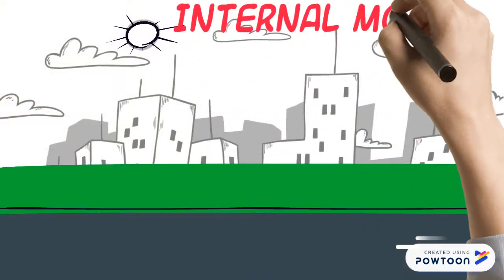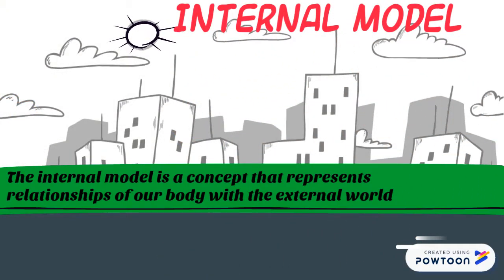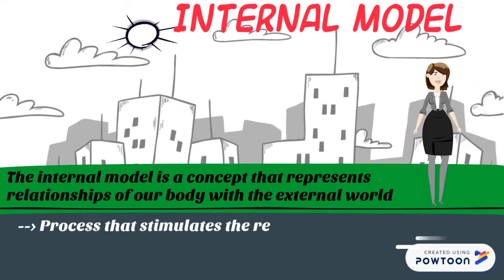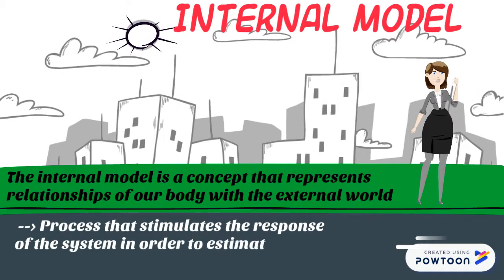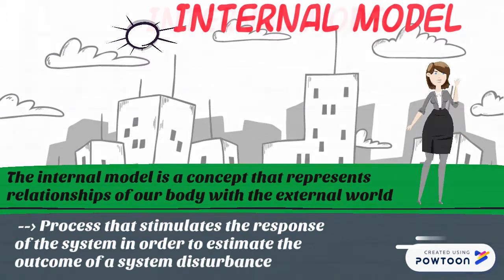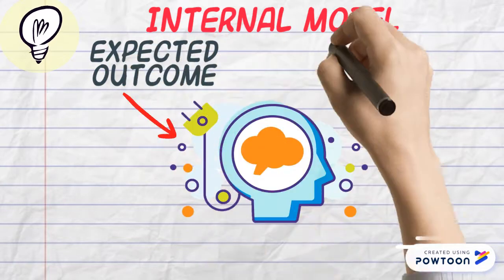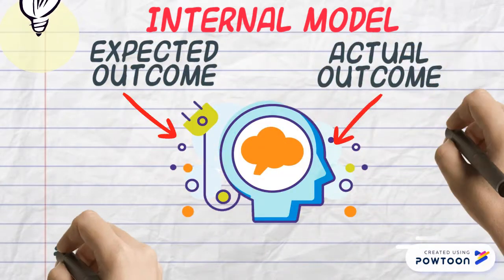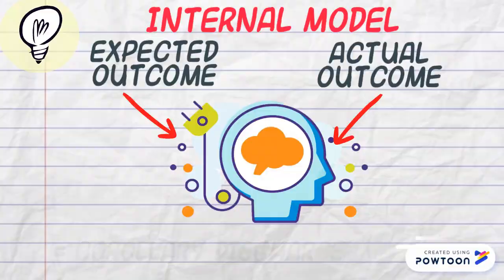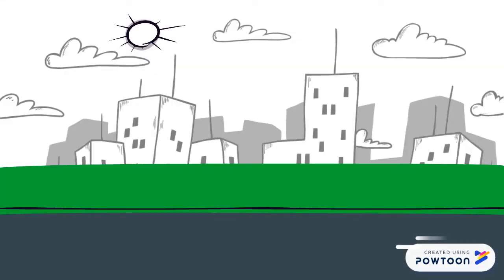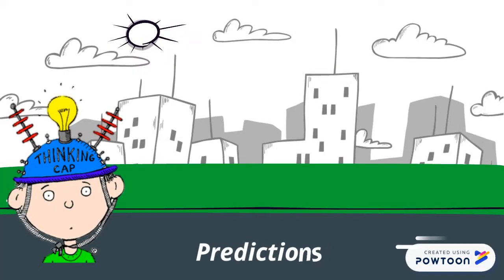The internal model is a concept that represents relationships of our body with the external world. It is a process that simulates the response of the system in order to estimate the outcome of a system disturbance. It does this through fine-tuning the discrepancy between the expected outcome and the actual information, otherwise known as corollary discharge. In other words, the internal model allows us to generate predictions about our surroundings.